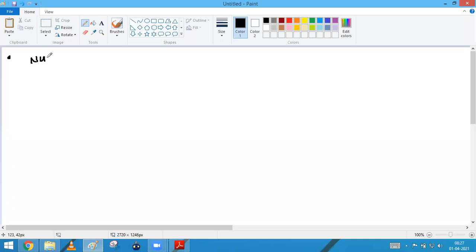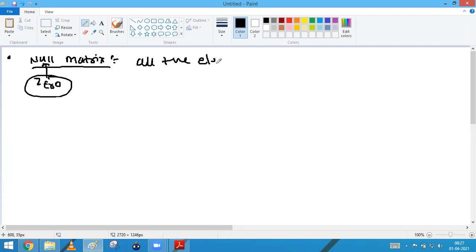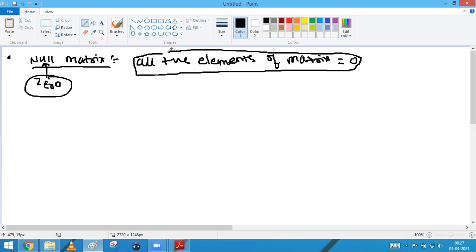Yes, the null matrix. Okay, simple thing that we have to remember for the null. Null means what? What is null? 0. Yes, all the elements of the matrix is equal to 0. The matrix in which all the element of the matrix is equal to 0. Okay, now look at the definition.